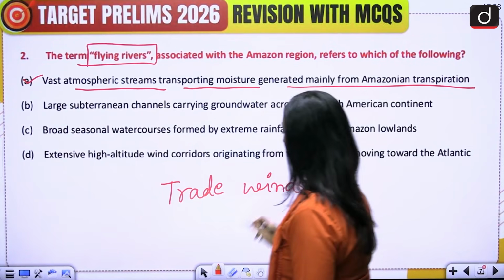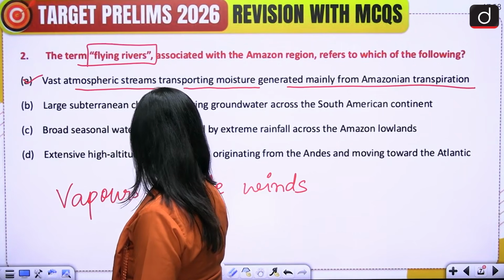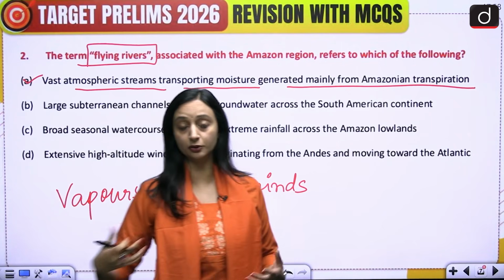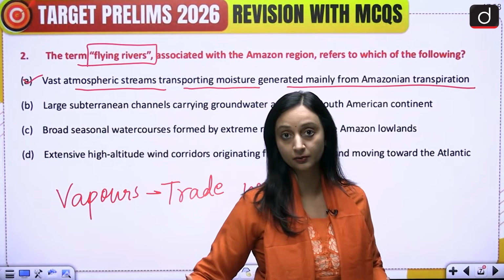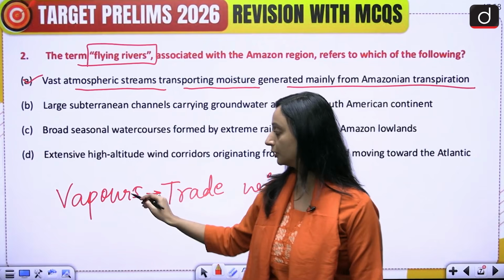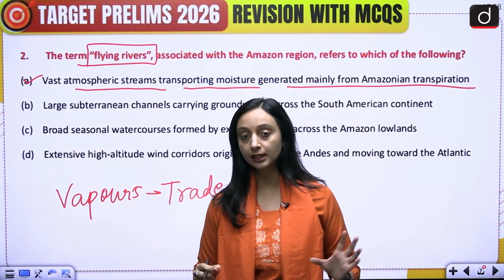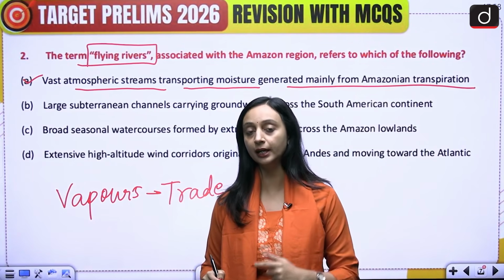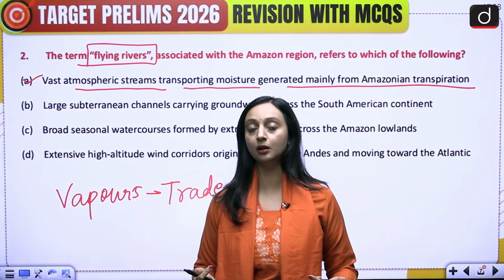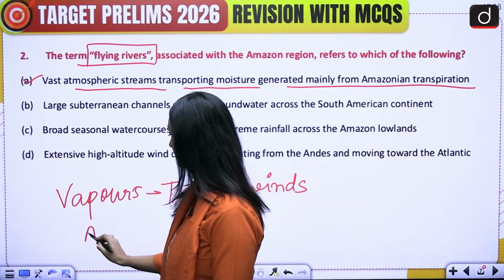These water vapors are going to come under the influence of trade winds, and then they start moving, they start flowing. So it appears like a flowing river, like a flying river. Okay, so this is nothing, it's actually a huge amount of water vapor that is found over the Amazon basin, which is seen flowing under the influence of trade winds. And how is this water vapor forming to such huge extent? So because of two reasons.